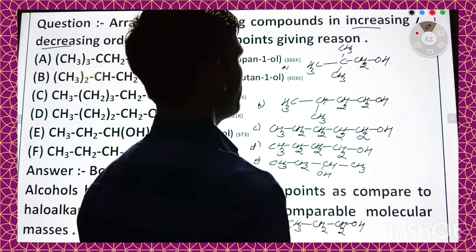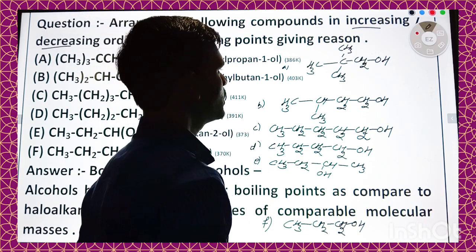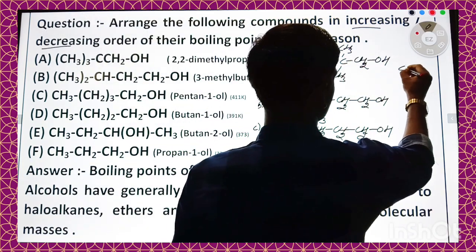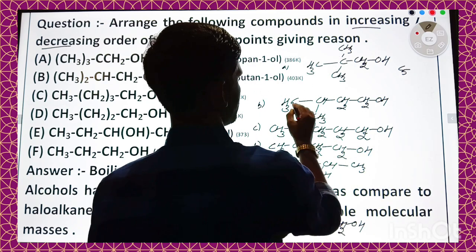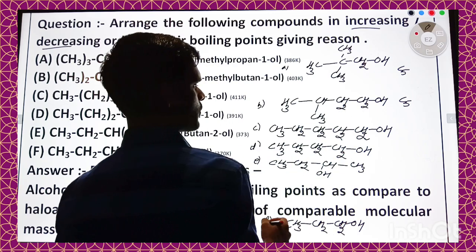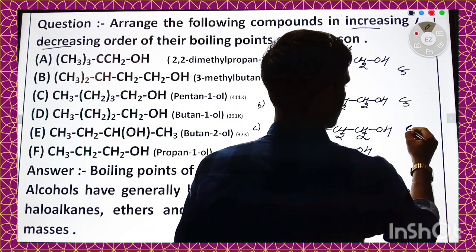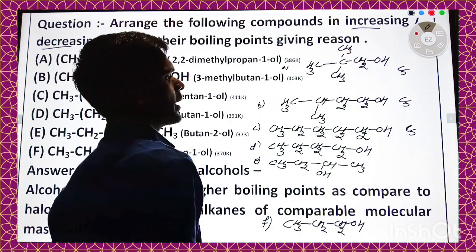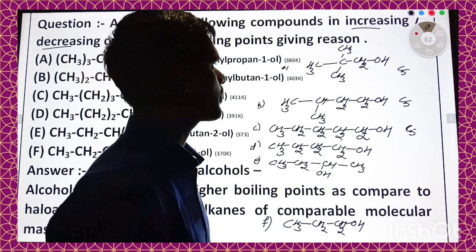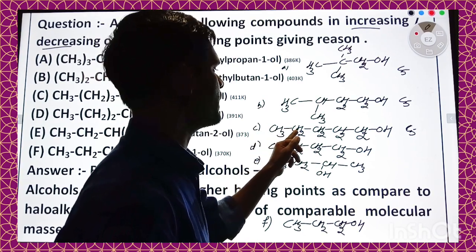Okay. Now compare the boiling points of given molecule. So in this case, number of carbon atom is 5. In this case 1, 2, 3, 4, 5. Again number of carbon atom is 5. Here 1, 2, 3, 4, 5. The first 3 molecules are having 5 carbon atom, but it is clear that in case of C, amount of surface is highest.